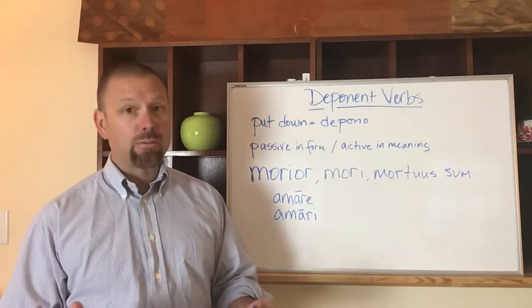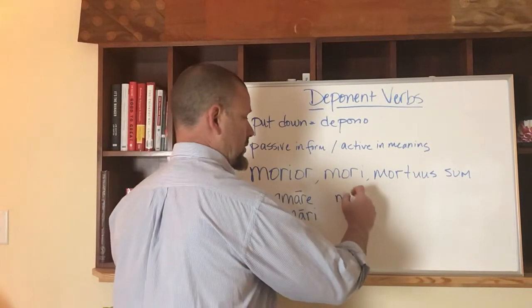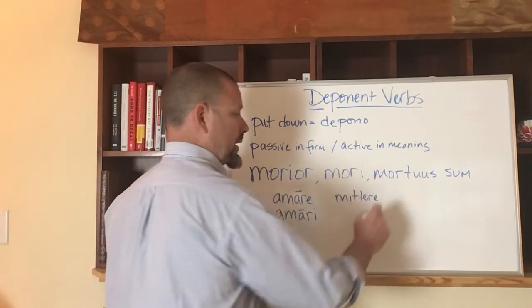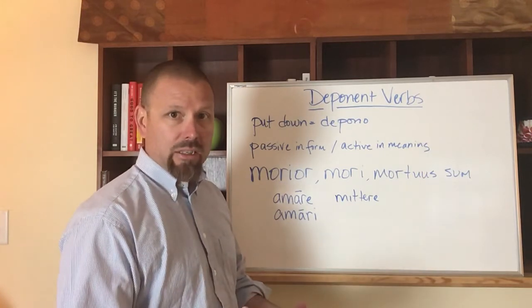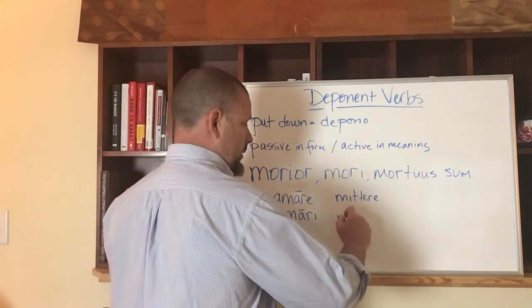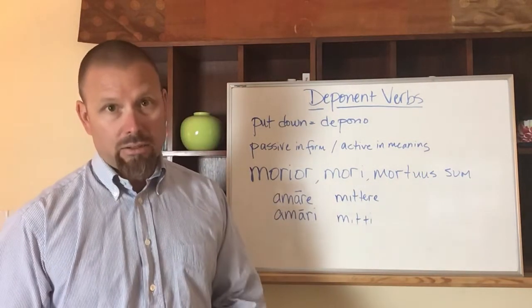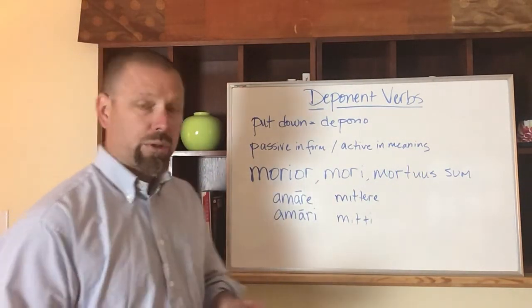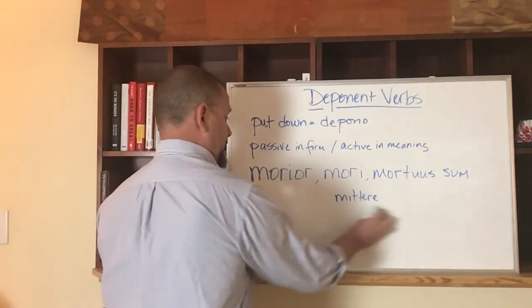But because morior is in third conjugation, pretend we had the third conjugation verb mittere. When that becomes passive, it shortens down to mitti, to be sent. And so morior, mori is a third conjugation deponent verb.